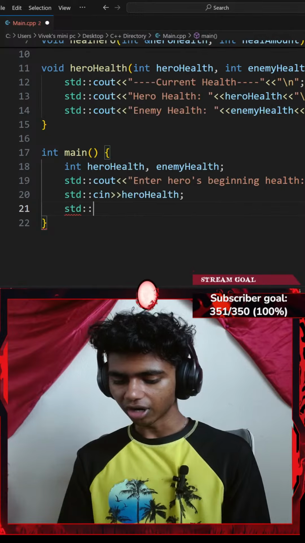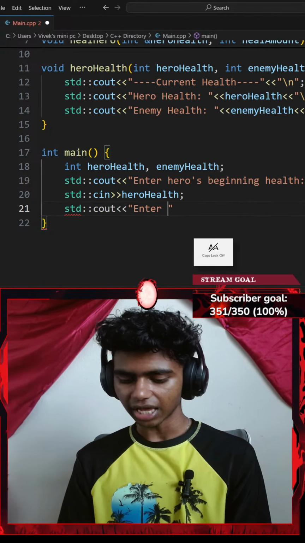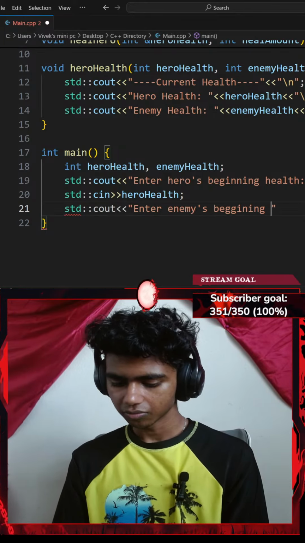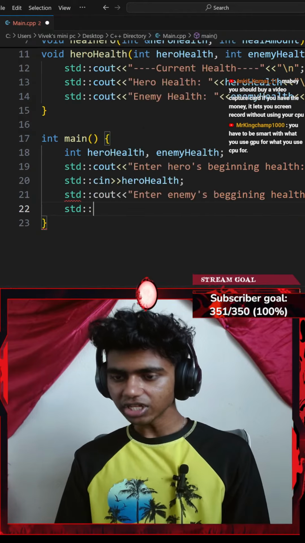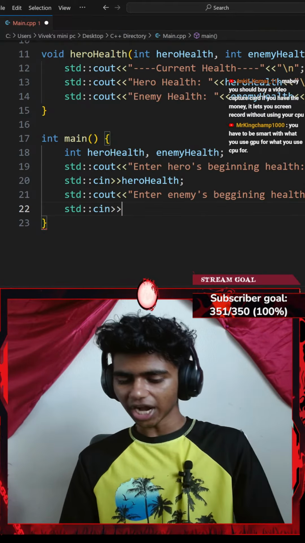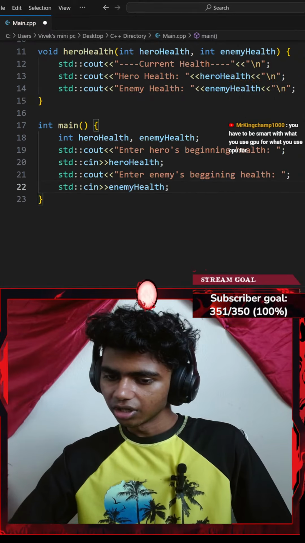Okay, and then let's go with another standard console output with an insertion operator. This is going to say something like, enter enemy's beginning health. There we go. I'll end that with a semicolon as well. And then let's go with the standard console input with an extraction operator. I want to extract my enemy health variable. There we go, ending with a semicolon.